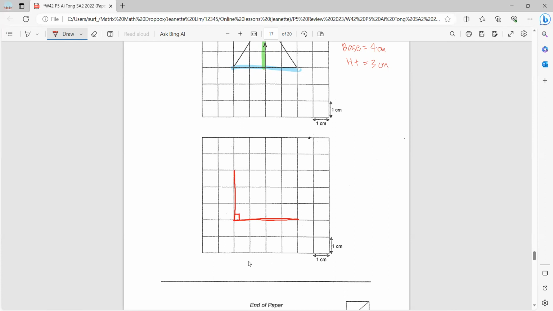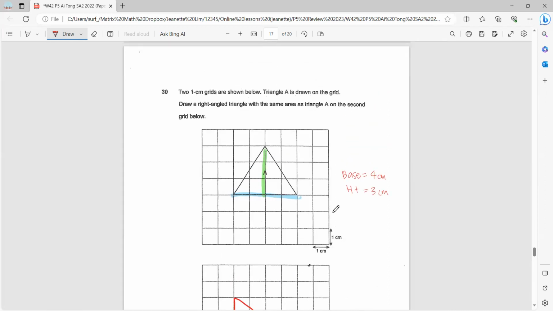Then use a ruler and connect this. Okay, just make sure that the corners are at the corner of the squares. Not like that, okay? So just touching the edge of the corner of the square. So this is your triangle with the same area.